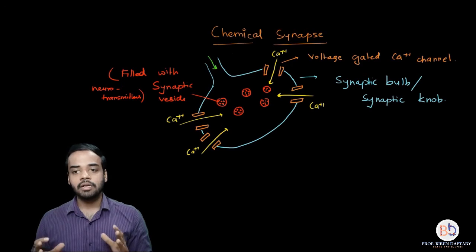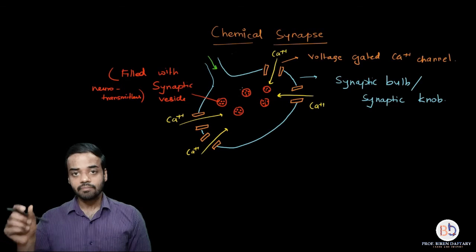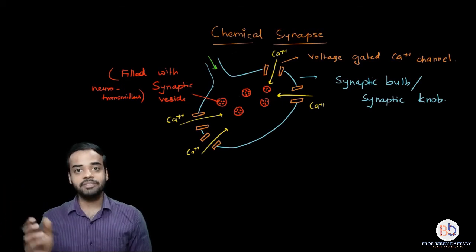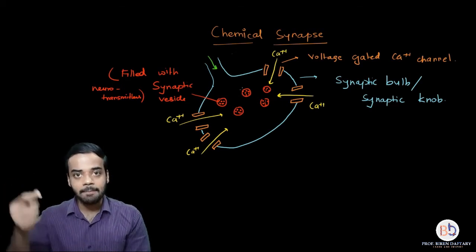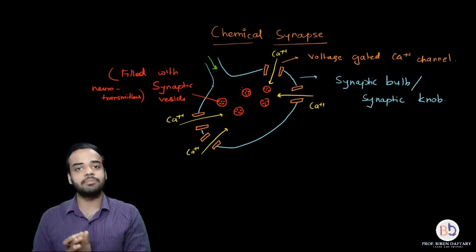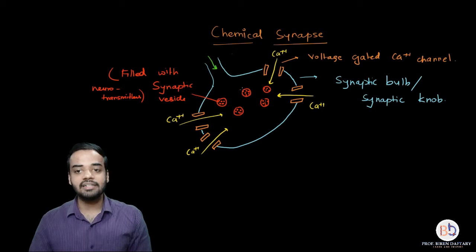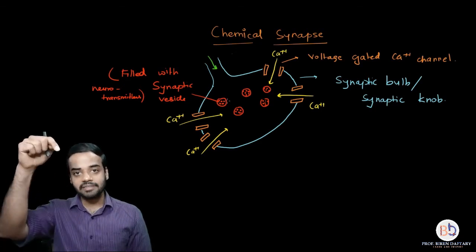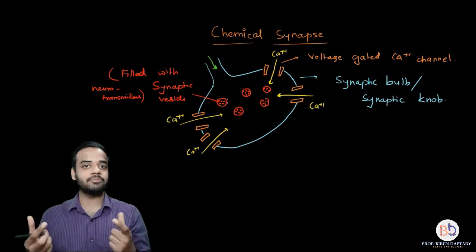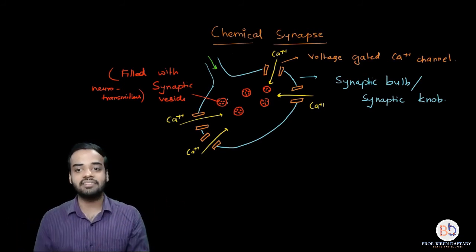neurotransmitters. Now what happens is, when the calcium channels are closed, when the impulse has still not reached the axon terminal, the vesicles are present over here. But as soon as the impulse reaches the axon terminal, the calcium channels open and the calcium ions rush in.